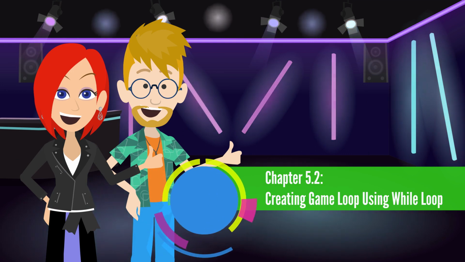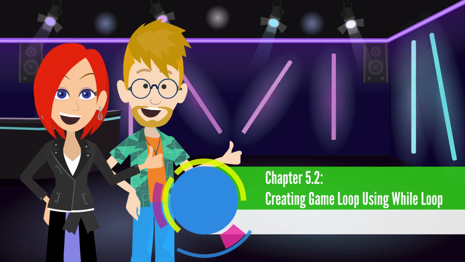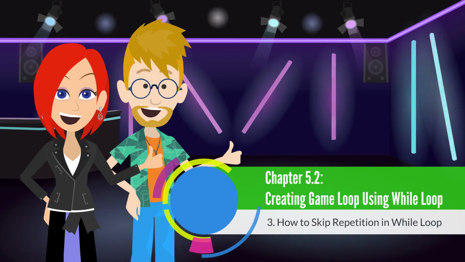Chapter 5.2 Creating Game Loop Using While Loop. 3. How to skip repetition in while loop.